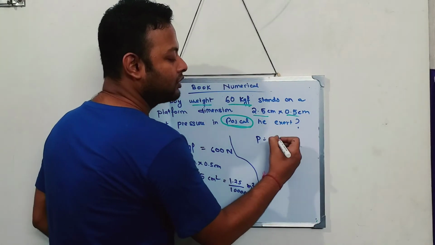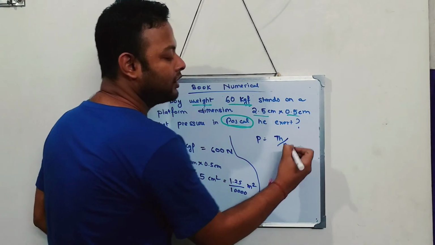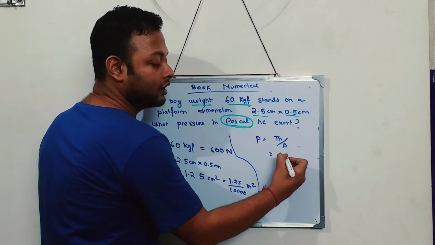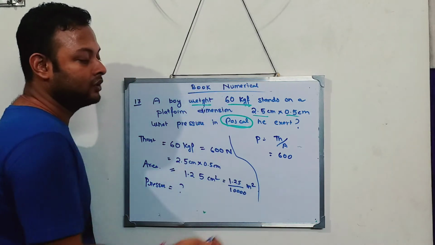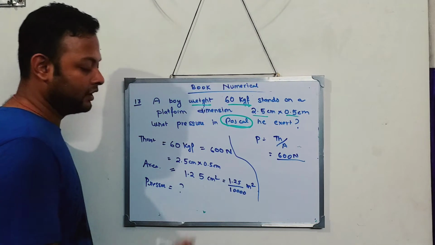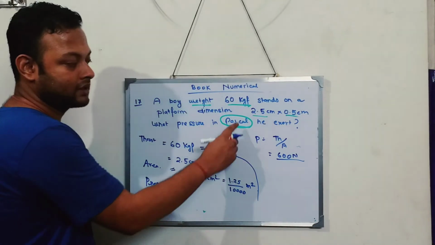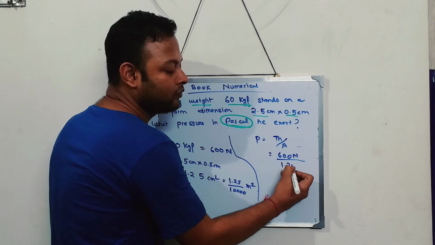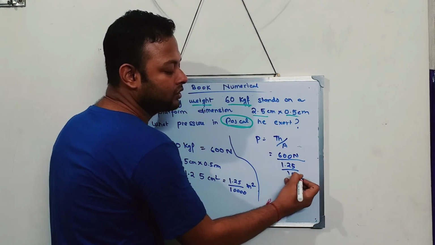Pressure is equal to what? Thrust by area. This is the formula. Now thrust is how much? I will take the SI unit, 600 Newton. And I will take the area also in SI unit, because they want the answer in Pascal, SI unit only. So 1.25 by 10,000.